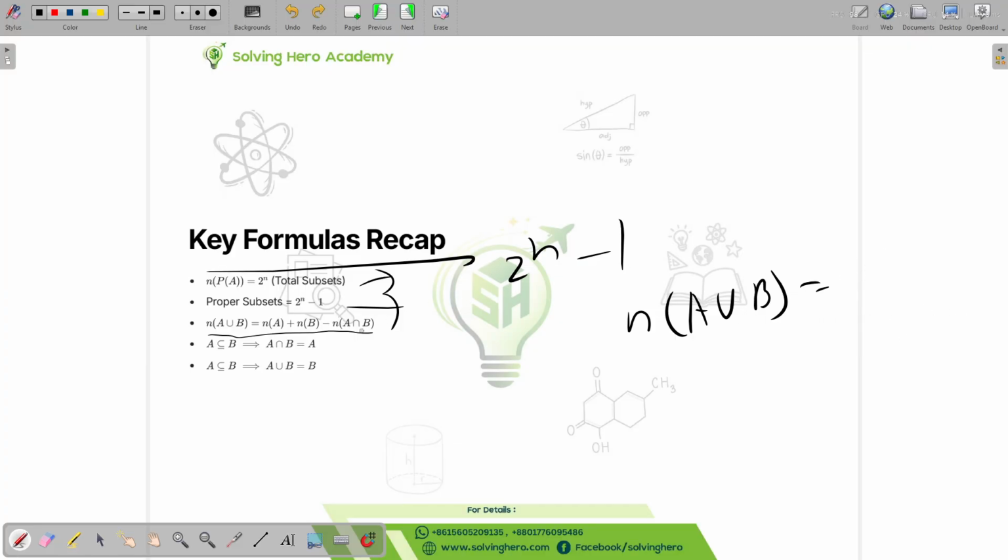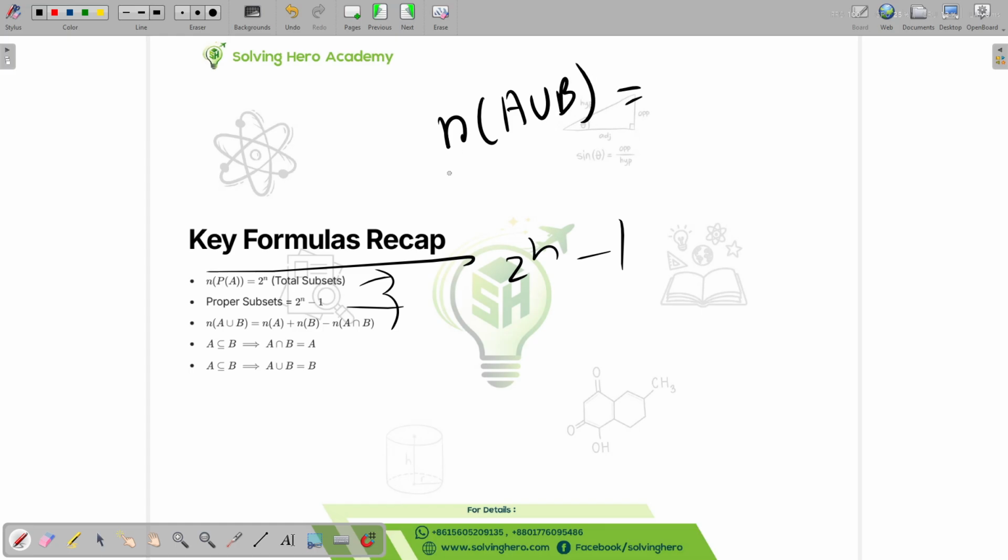I don't think they had this formula in the slide, so let me explain it correctly. This is A union B, the number of elements that are in A union B, and we can figure that out by calculating the number of elements in A, calculating the number of elements in B, and minus the number of elements in A intersect B.